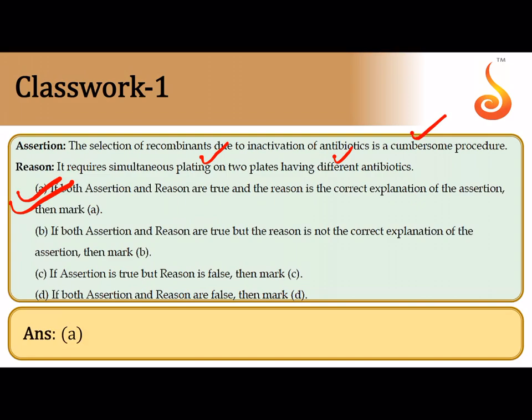Instead, you introduce a chromogenic substrate in the medium, and you introduce the gene in the beta galactosidase region. The color of the culture will change depending on whether there is recombinant DNA in the plasmid or not. To overcome this cumbersome procedure only, the technique of insertional inactivation was devised.